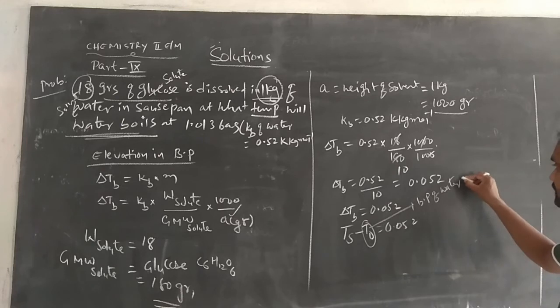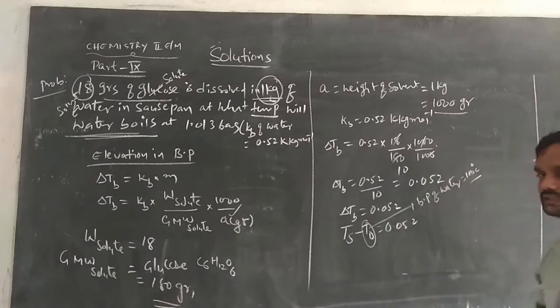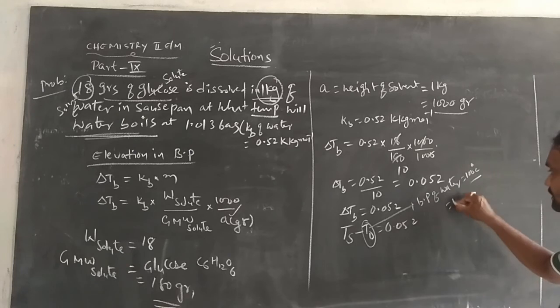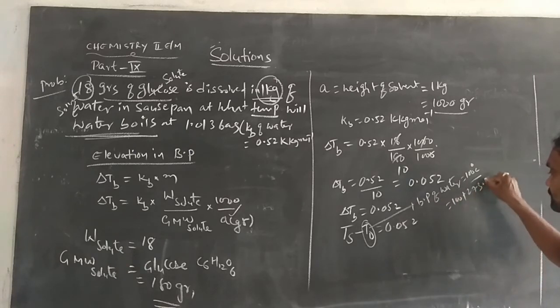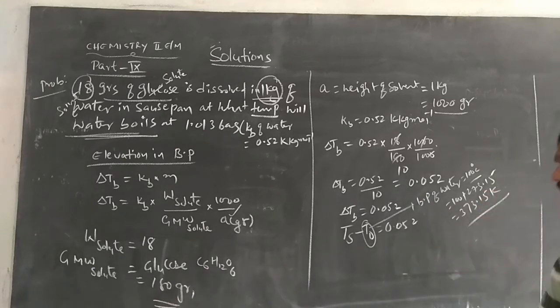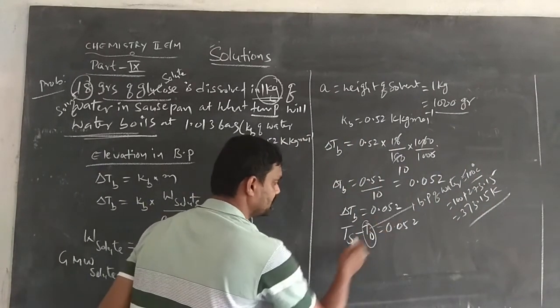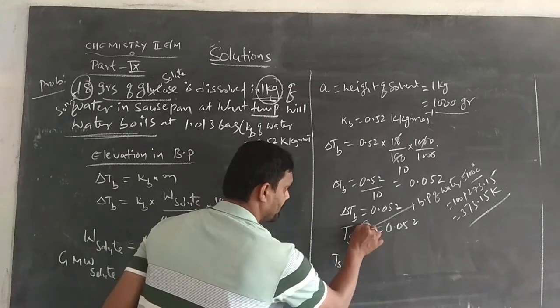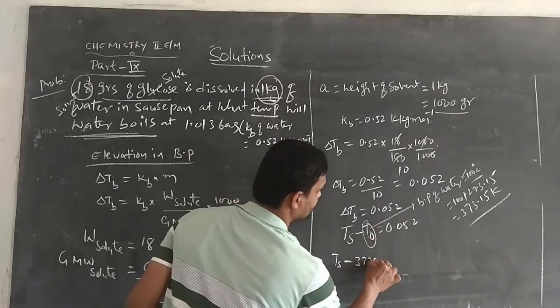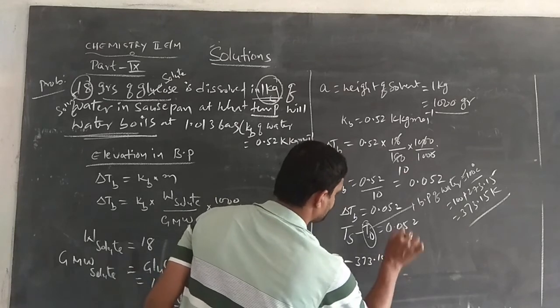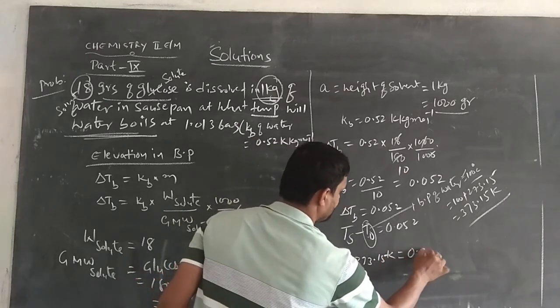The boiling point of water is a constant, 100 degrees Celsius. When converted to Kelvin, 100 plus 273.15 is 373.15 Kelvin. So we can substitute here. Ts minus T0, that is Ts minus 373.15 Kelvin, is equal to 0.052.